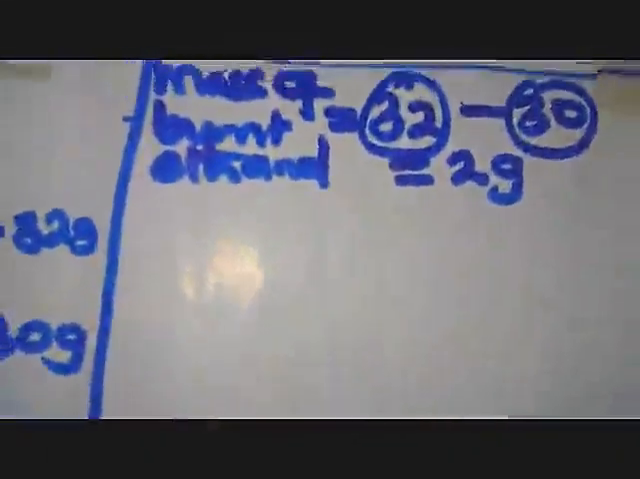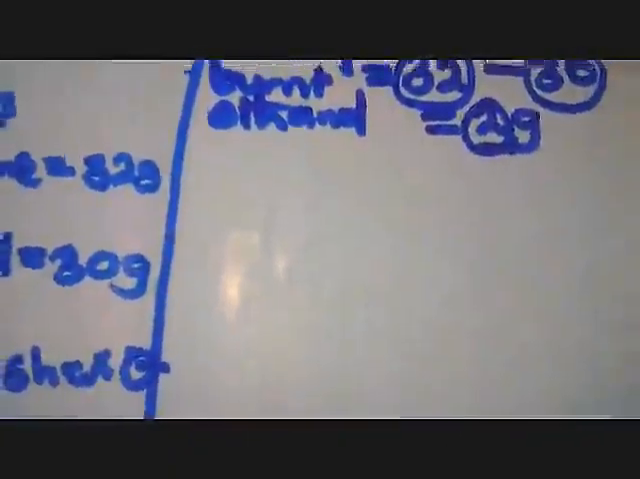And here we are going to obtain what we call 2 grams. How am I getting it? I take the mass of the burner and ethanol before burning, minus the mass of the burner and ethanol after burning, and I get now the 2 grams. After getting the 2 grams, these are the grams which were burned. So what am I going to do here?